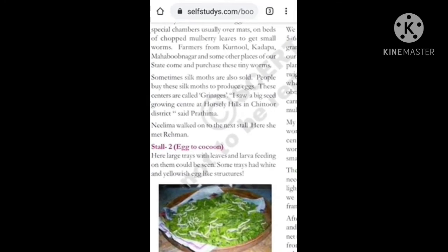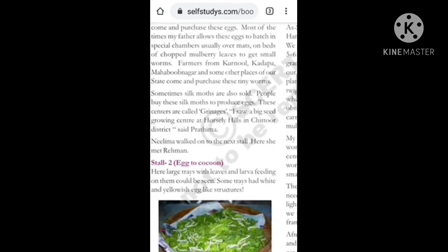The center where the small worms are grown will be called the grainage. I saw a big seed growing center at Horsley Hills in Chittoor district. Who saw? Pratima saw. Then Hershey walked to the next stall and met Rahman. What is the next stall? The next stall's name is Egg to Cocoon, handled by Rahman.